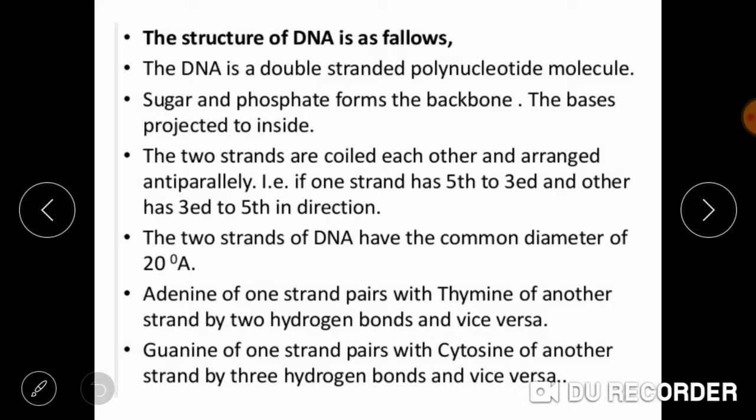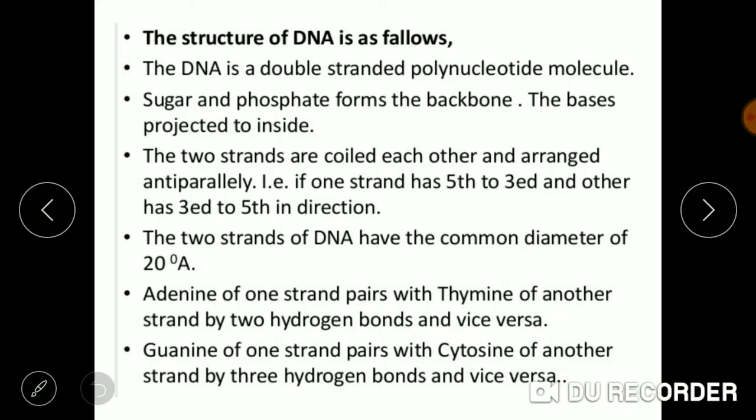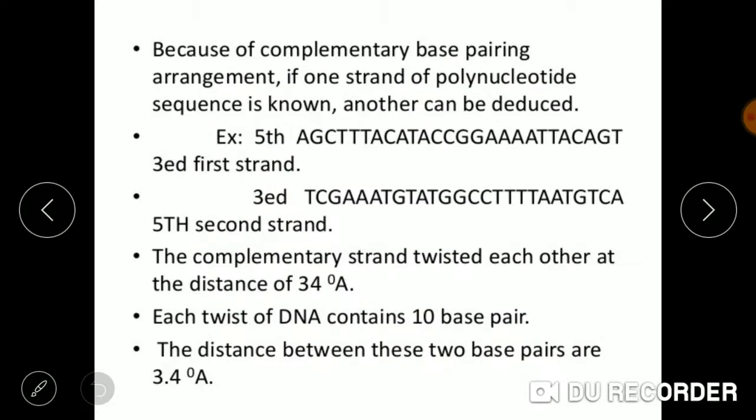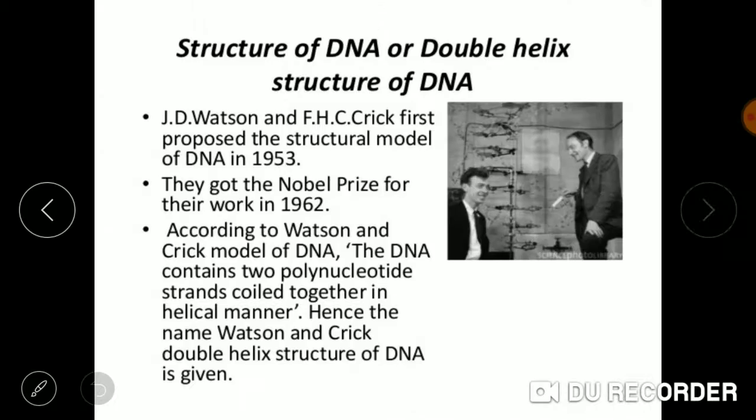Now, the two strands of DNA have a common diameter of 20 angstrom. Now there are certain rules when we come to the pairing between the nitrogenous bases. Adenine is always linked with thymine by a double bond, and cytosine is always linked with guanine by a triple bond. Just like you can see in the diagram, the triple bond is formed between cytosine and guanine, and the double bond is between adenine and thymine.